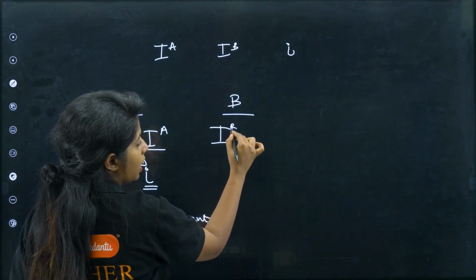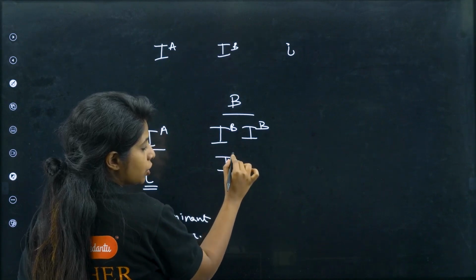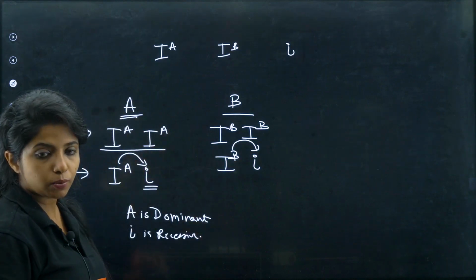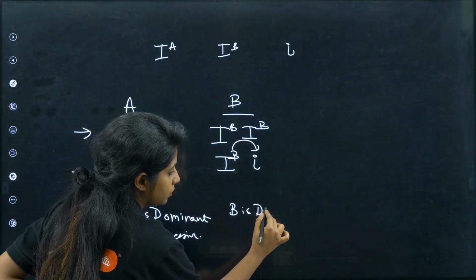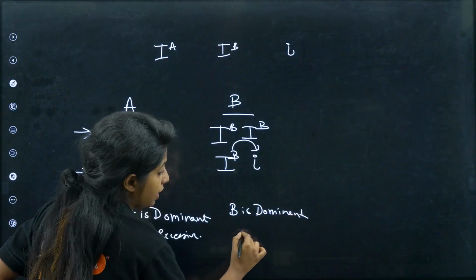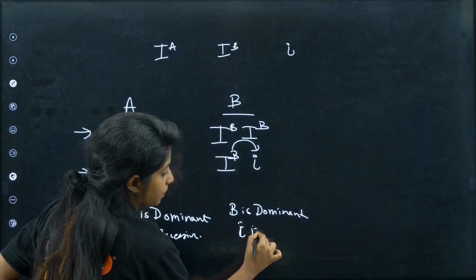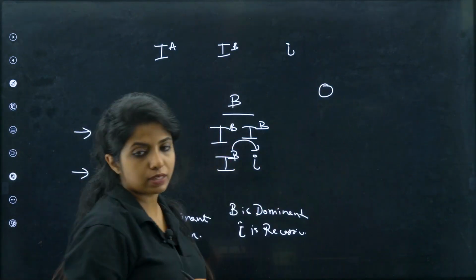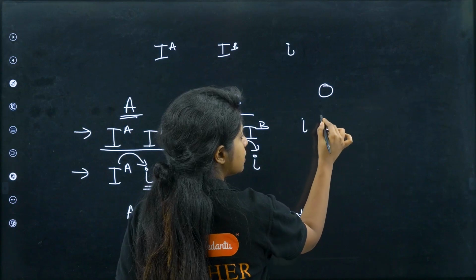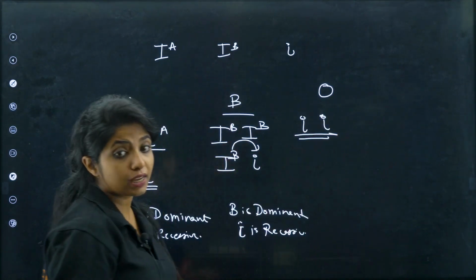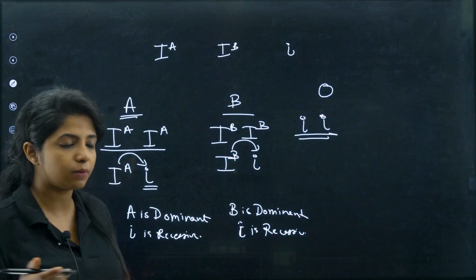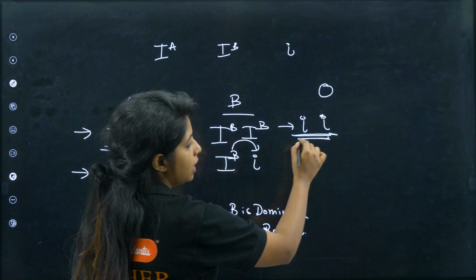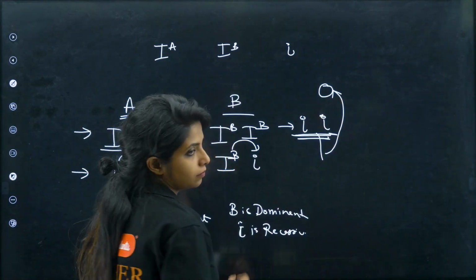Now, talking about B blood group. Again, a person should be having both the alleles like IB IB, or the condition can be one IB and the other small i. Again, IB is also dominant over small i, which is why it is getting expressed. So IB is dominant, and still small i is what? Recessive. Talking about O blood group. O blood group is seen when both the alleles are small i, in the recessive condition, just like how we were seeing in the dwarf plants, no? There you need both the alleles to be same. So over here also, the alleles have to be looking similar, they have to be homozygous. Then only the O blood group will be there, because it's a totally recessive allele.